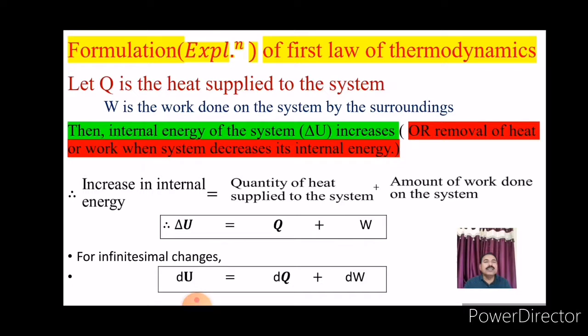This delta is used for larger changes, and small delta, that is d, is used for smaller changes or smaller differences. Hence, for infinitesimal changes, dU is equal to dQ plus dW.